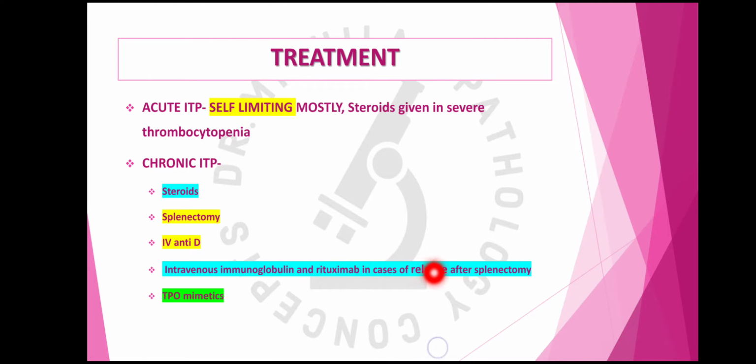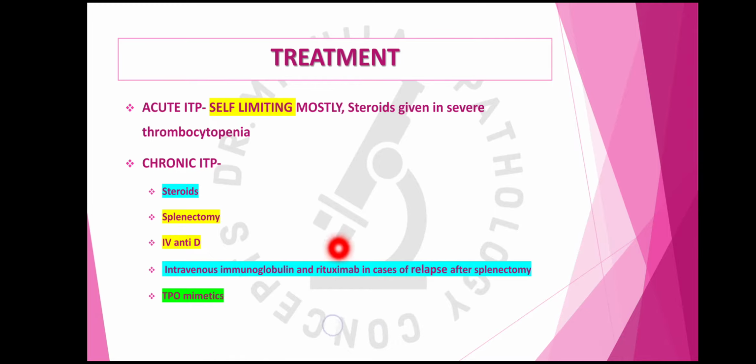It is given in cases of relapse even after splenectomy. Intravenous immunoglobulin acts by impairing the clearance of the platelets that are opsonized. The immunoglobulin will bind to the macrophage; instead of that, it will compete with the platelet which is coated by IgG, and it will thus impair the clearance of these platelets by the macrophages and help in increasing the platelet count.